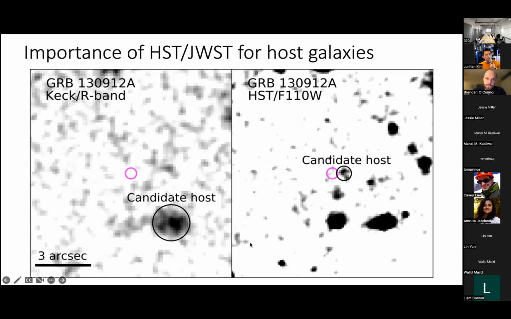And the reason for this is because the typical R-H color for a short GRB galaxy is about 2 magnitudes. So in fact, looking in the infrared increases the chances that we're going to detect the galaxy, especially if it's at high redshifts, because there's the Lyman alpha, Balmer break, all these things come into play here. And yeah, so future James Webb observations of these high redshift short GRB candidates will be really good to confirm that. And that would hopefully tell us that binary neutron stars are merging in the early universe, and we'll have to see what we come up with there.